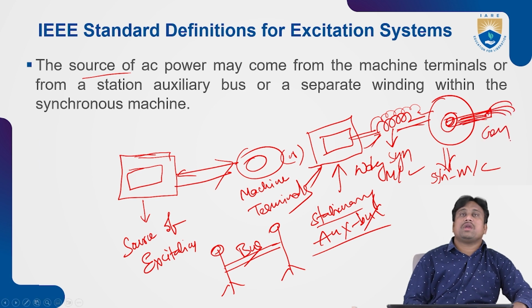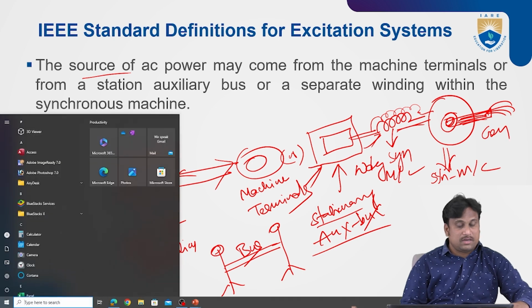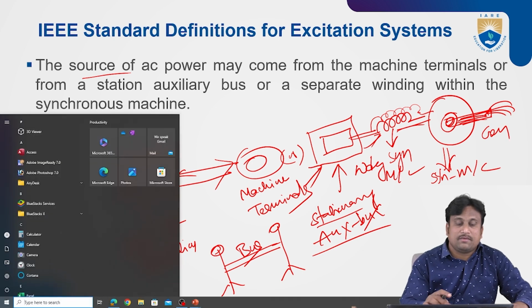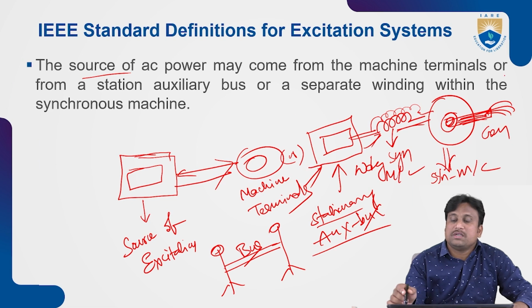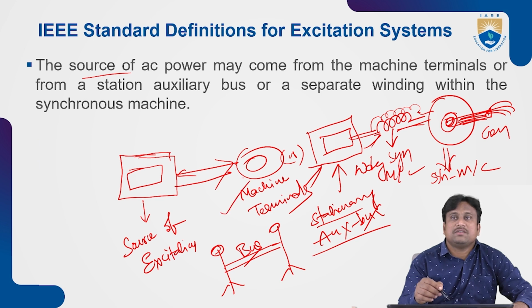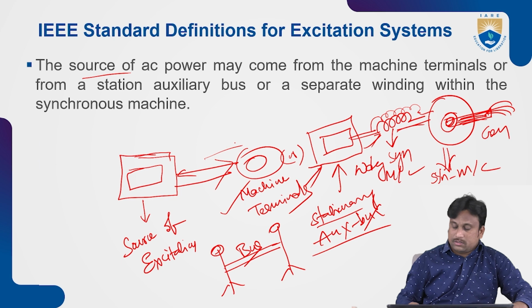So likewise, the source of AC power will be coming from one of the source systems. That means machine terminals, or a stationary auxiliary bus, or a separate winding. This may be wholly used for the entire excitation of the synchronous machine. Likewise, this will be ready to function for the machine under various excitation cases. These excitations will influence the system parameters. Under field winding cases, they will respectively produce the field currents at a suitable range of the machine parameters.